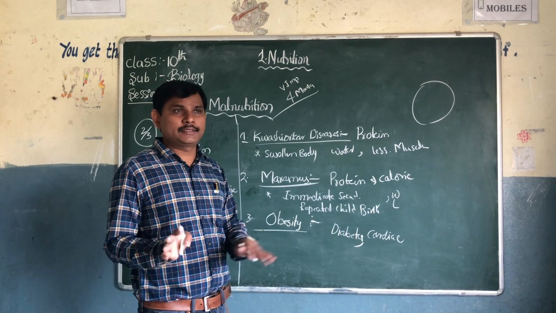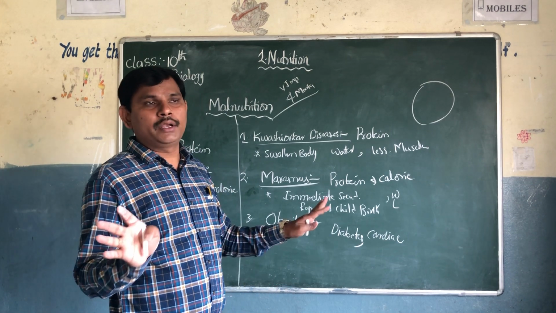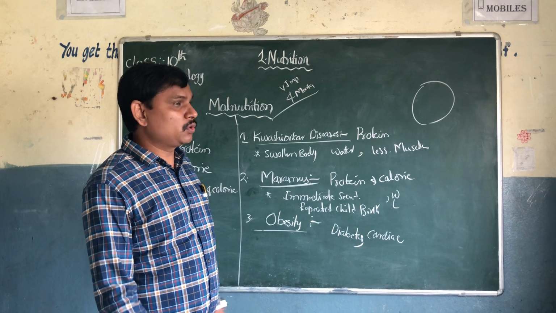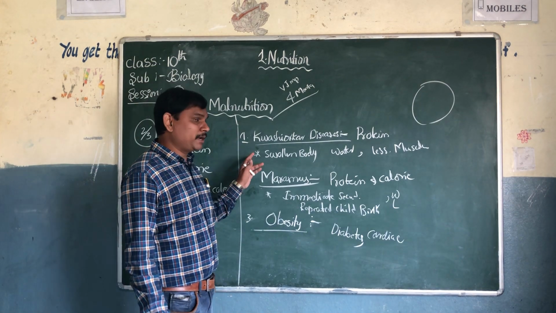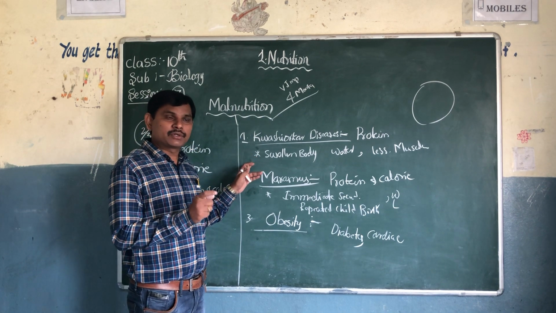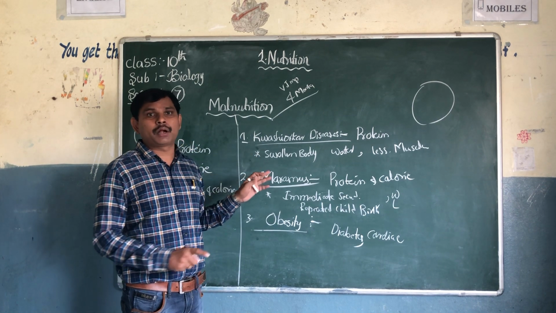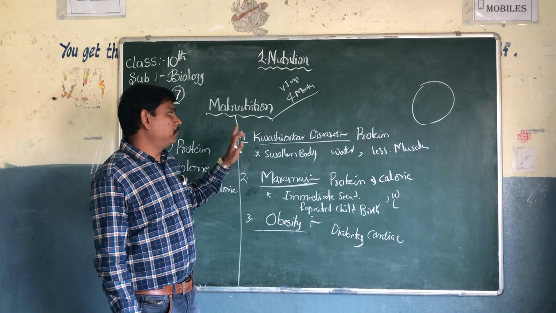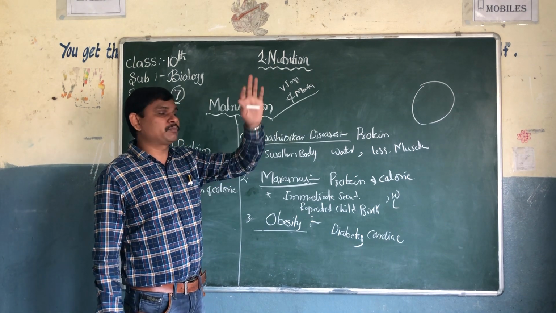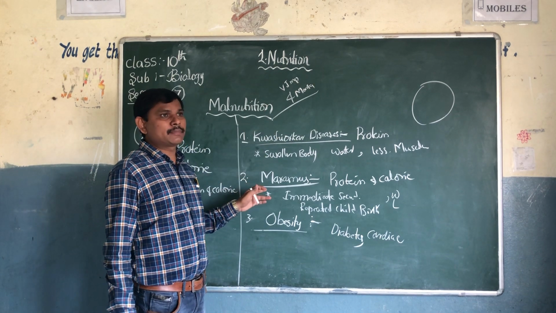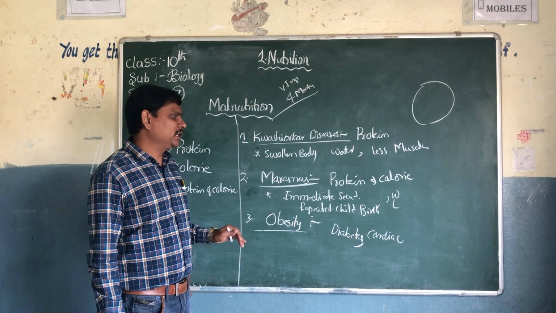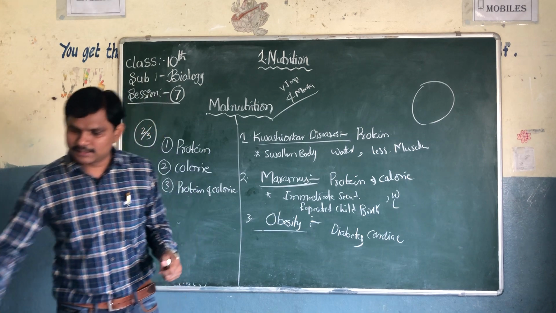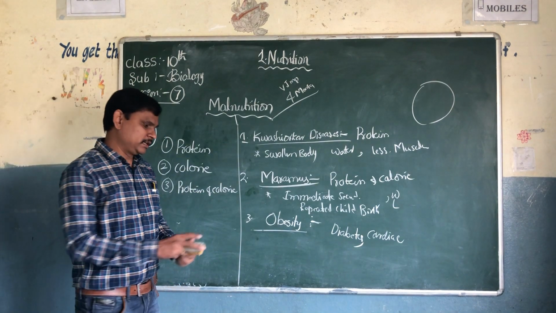Nowadays, due to corona, COVID-19, nobody is going out, so nobody is taking food materials outside. This is good. But just remember and write without seeing. This is very, very important for 4 marks questions. Kwashiorkor disease is due to protein. Marasmus is due to protein and calorie. The last one is obesity, overeating or excess amount of food material.